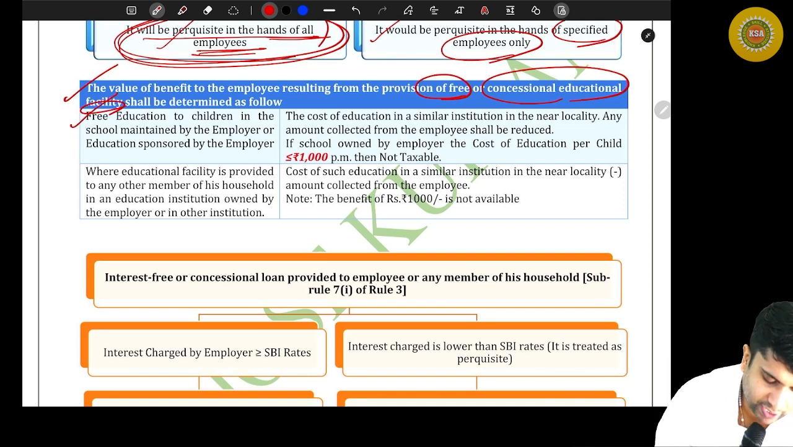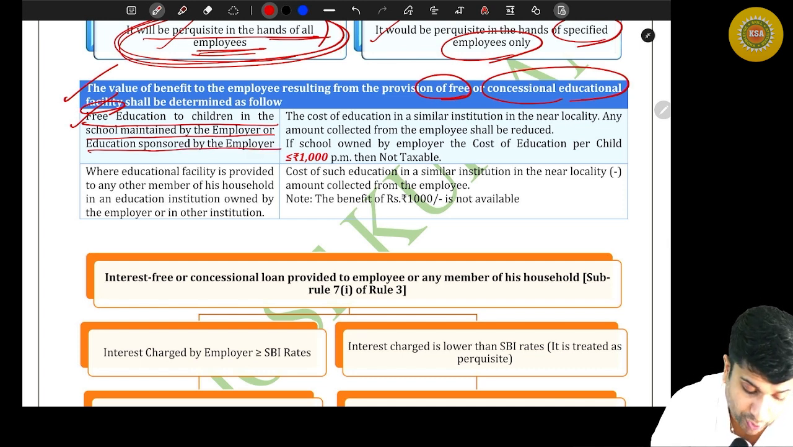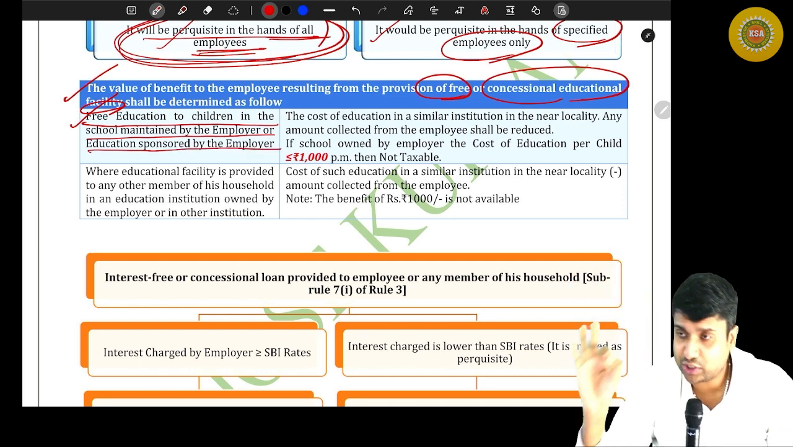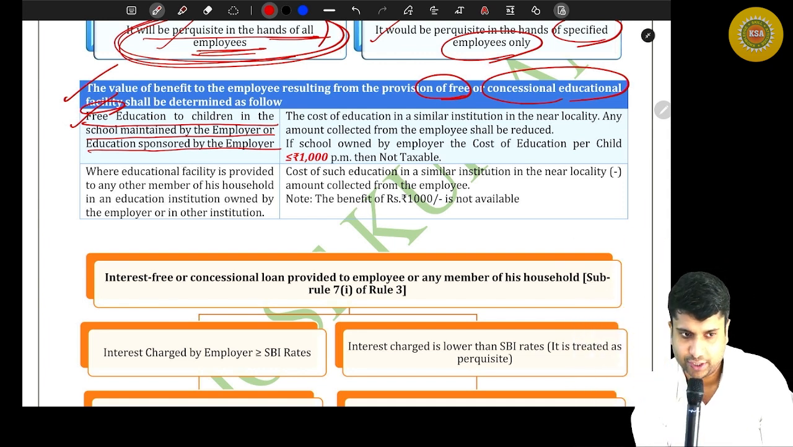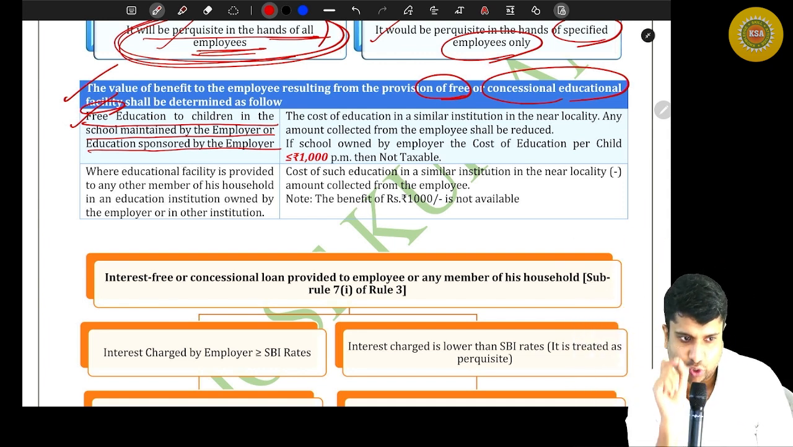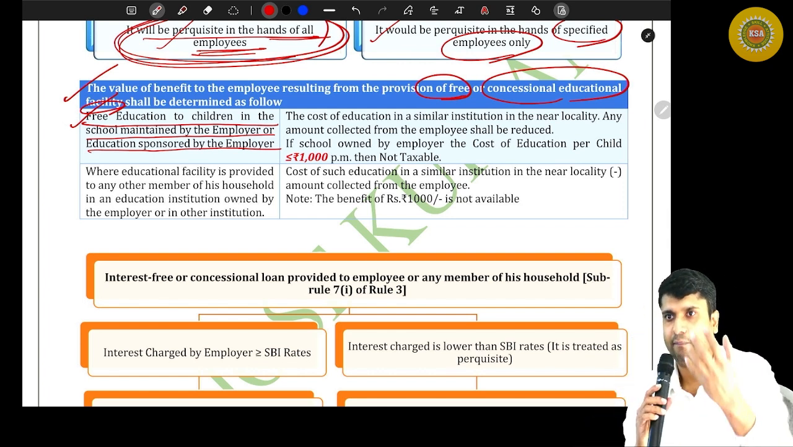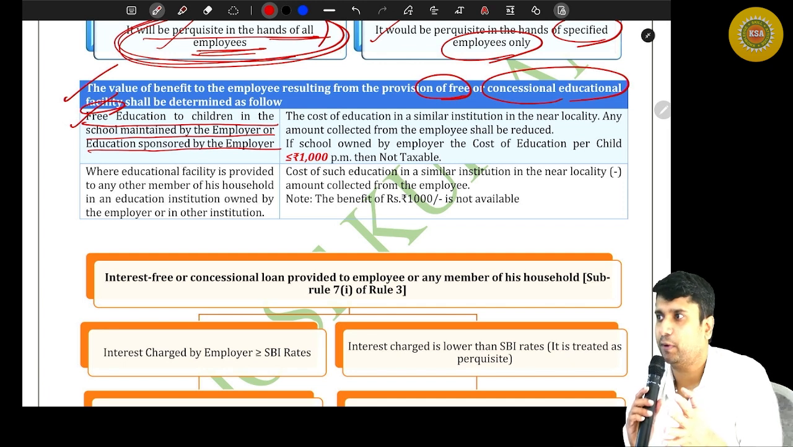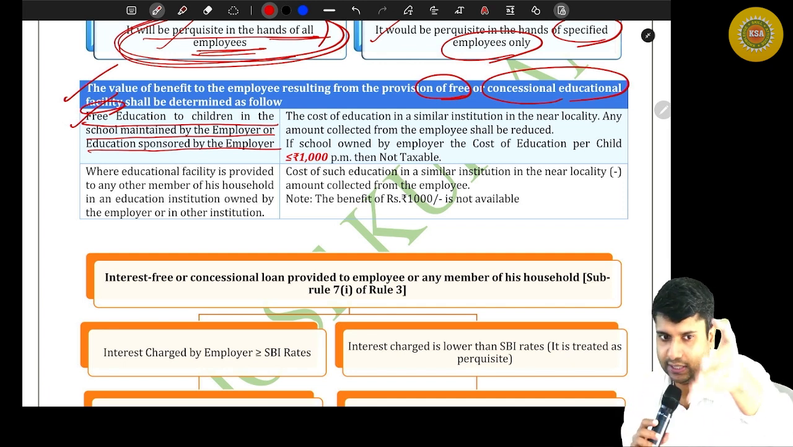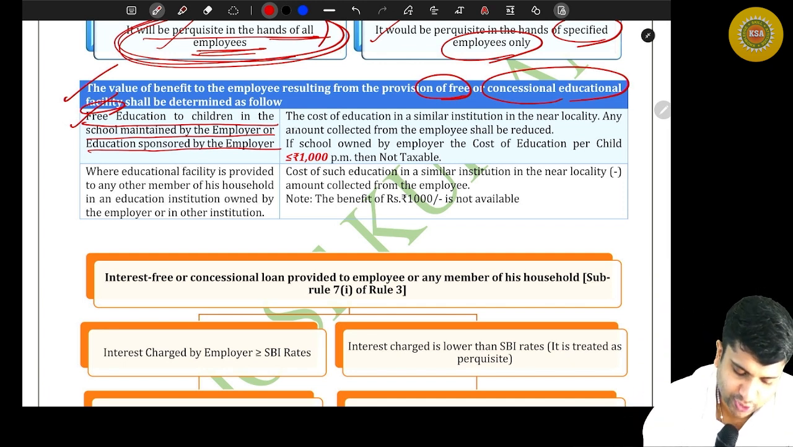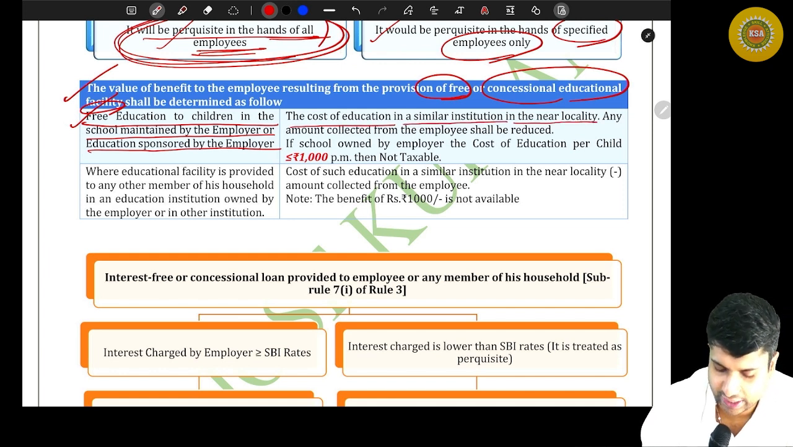Let's understand number one. Free education to the children in the school maintained by the employer, or education sponsored by the employer. Read that. The employer has a school and free education is provided to the employee's children. In that case, how do you value the perquisite? The cost of education in a similar institution in the near locality.